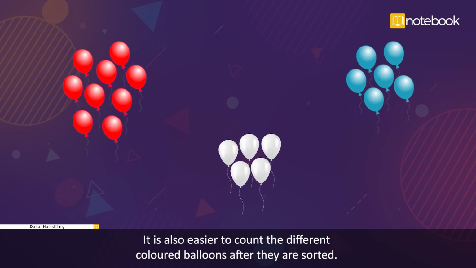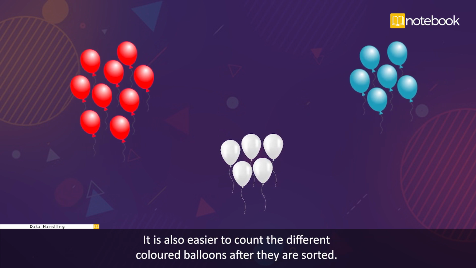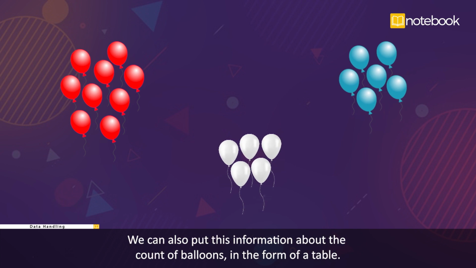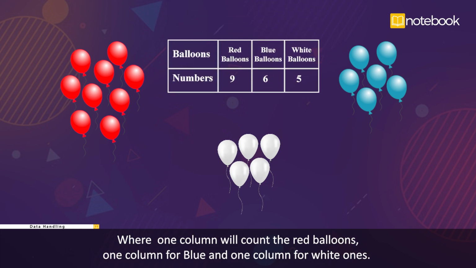It is also easier to count the different colored balloons after they are sorted. We can also put this information about the count of balloons in the form of a table, where one column will count the red balloons, one column for blue, and one column for white ones.